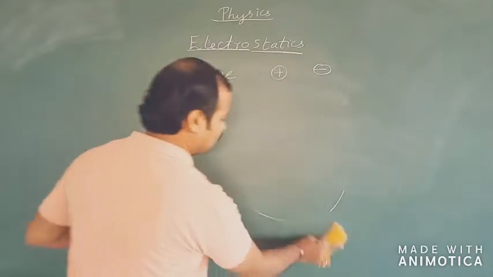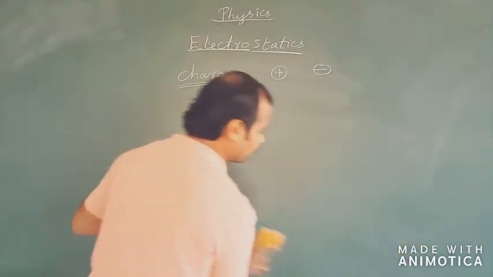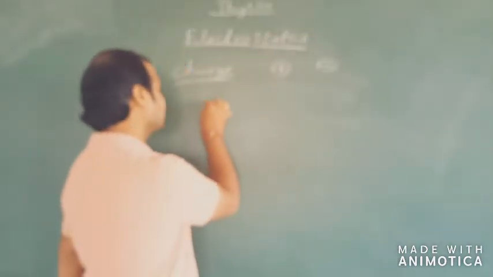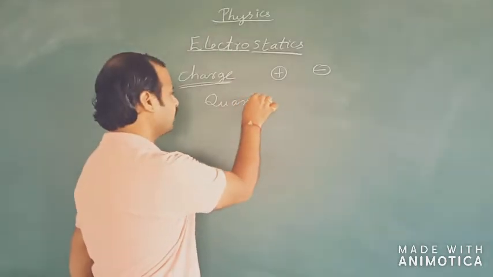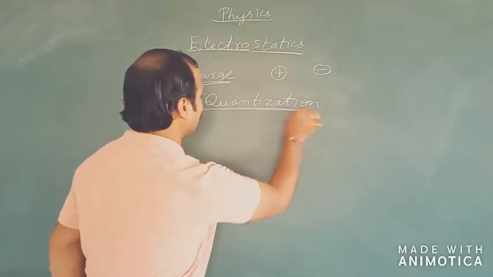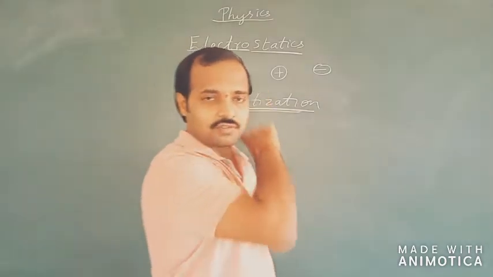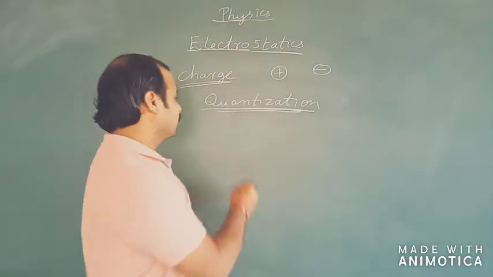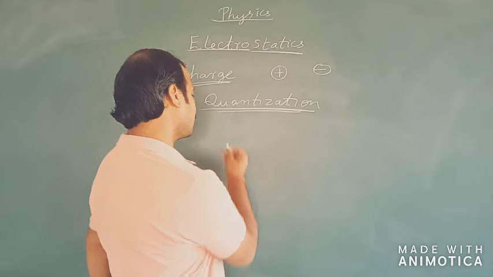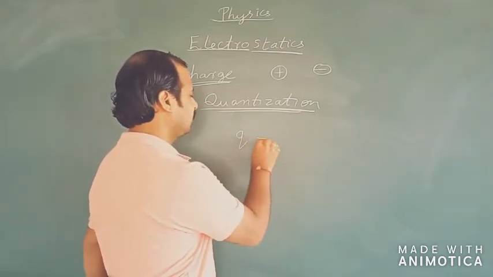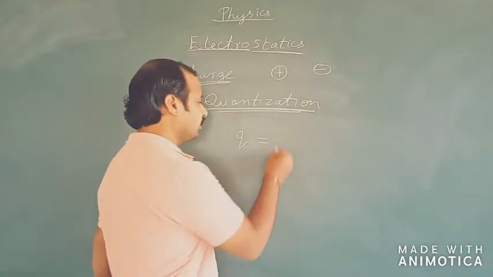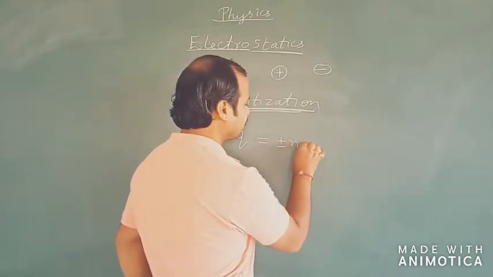Now coming to the properties of these charges, remember one thing, there are two properties of these charges. One is the property of quantization. So what is this quantization? Quantization of charges means if I have to charge any body, I can put a charge of q coulomb onto a body which is equal to plus or minus n into e.